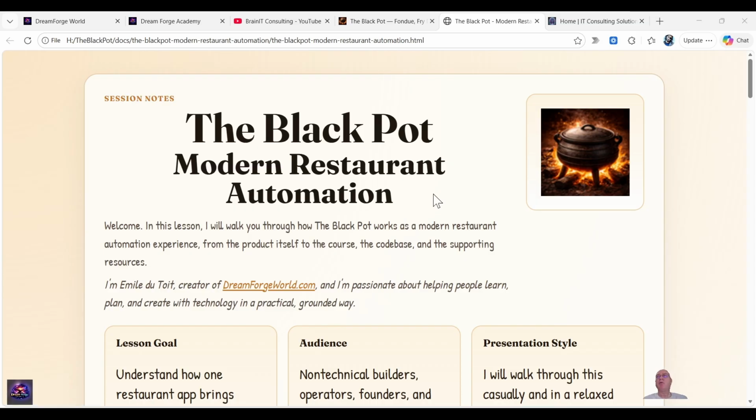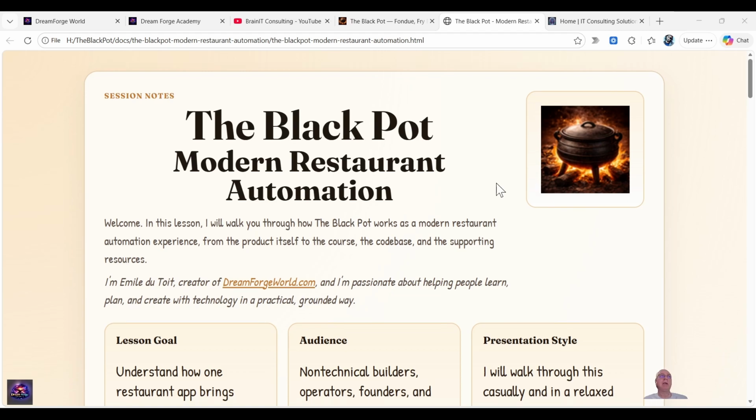So let me walk you through how I want to present my YouTube videos. My idea is to create fully working production ready applications. The first one being the Black Pot. So they can both be used as production systems if somebody is interested. If you are a subscriber, you will be able to get the source code, modify it and build your own, or you can work with me to build one for you. So that's the general idea.